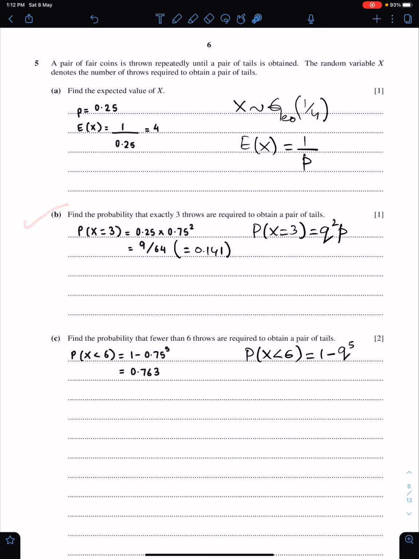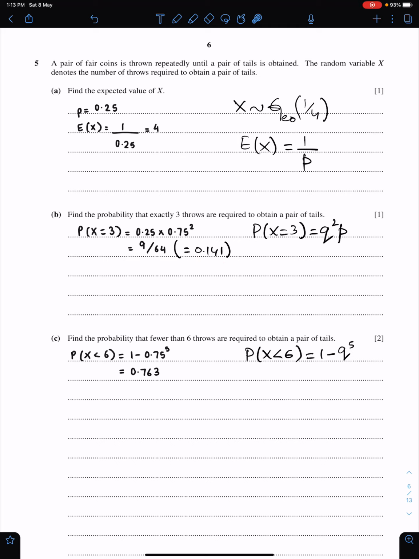Part B. Find the probability that exactly 3 throws are required to obtain a pair of tails. For that, you need to use this formula of geometric distribution. Exactly 3 means q power 2 times p. So this is q power 2 and this is p. q is 0.75 and p is 0.25. The answer is 9 upon 64, or in decimals 0.141. This is better.